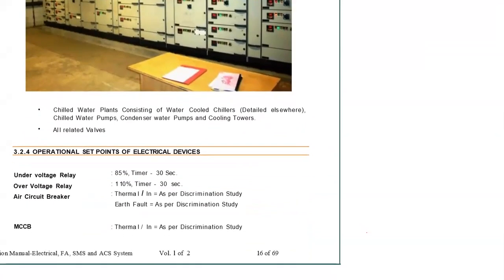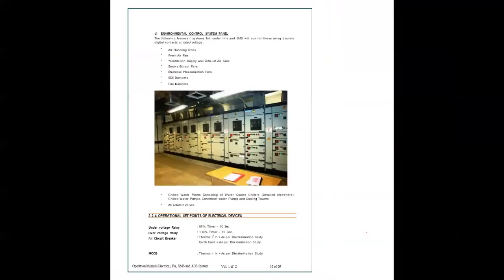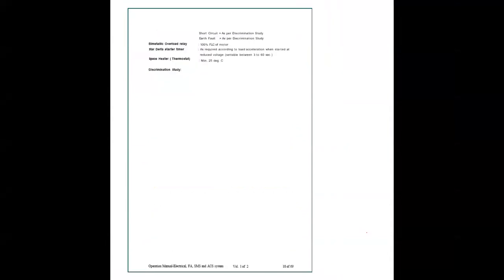Now some set points I will discuss here. The under voltage relay we generally set at 85%, and the timer is kept at 30 seconds. The over voltage relay is set at 110%, and its timer is also set at 30 seconds. Air circuit breaker thermal setting is as per the discrimination study, which I will come to. Short circuit is also as per the discrimination study. Earth fault, bimetallic overload relay: 100% of the full load current of the motor.